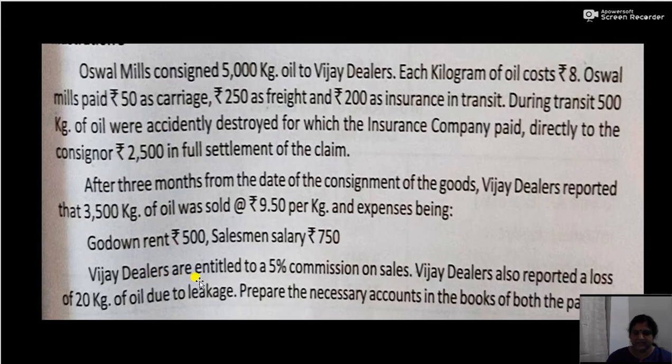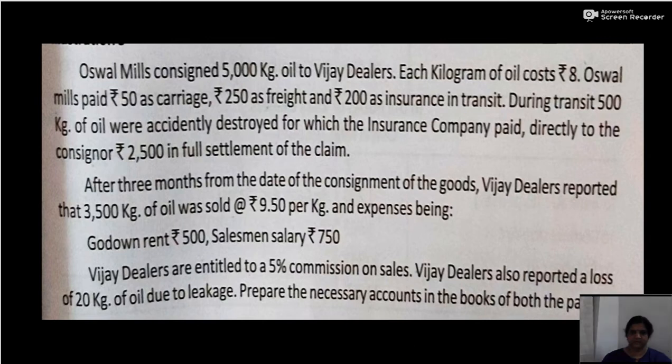Vijay dealers are entitled to a 5% commission on sales. Vijay dealers also reported a loss of 20 kg of oil due to leakage. Prepare necessary accounts in the books of both the parties.